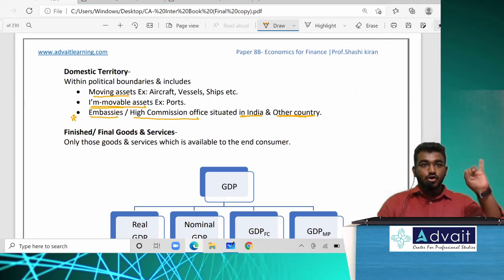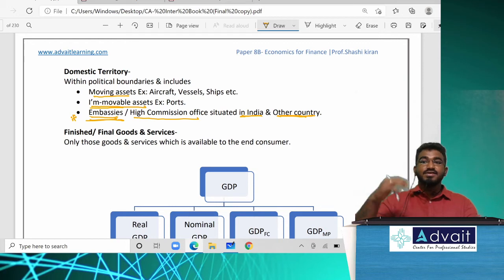Acceptable? So all movable assets and all immovable assets. And then comes the third important point, all the high commissioner offices, or in short embassy offices. Sir, I want to visit USA. Sir, first I need to get a visa. Acceptable? Now you will go to a high commissioner office of the USA, which is located in India. You will apply for a visa.